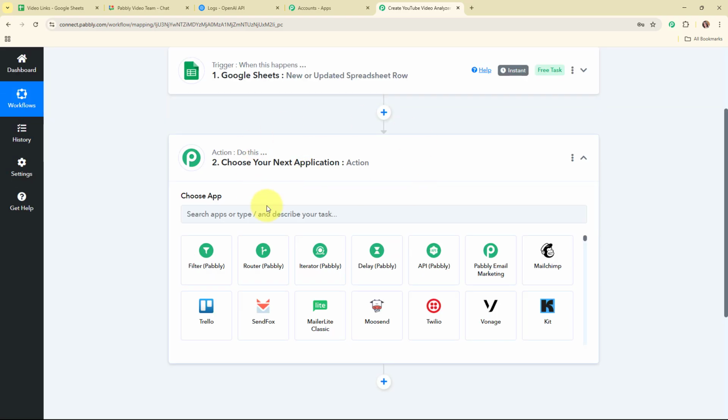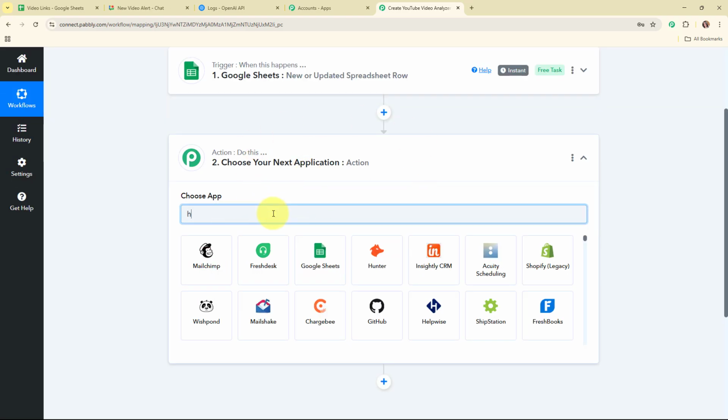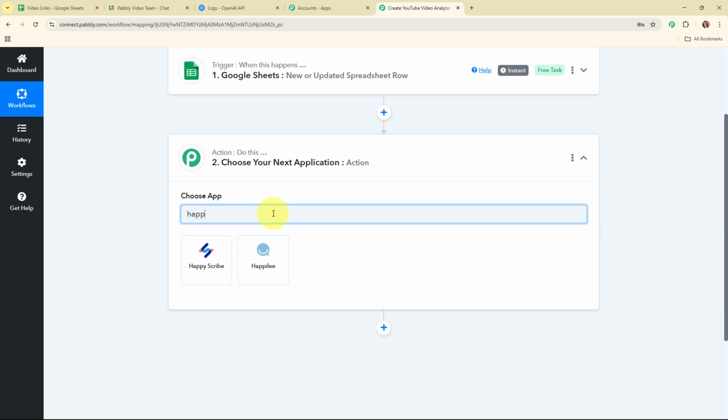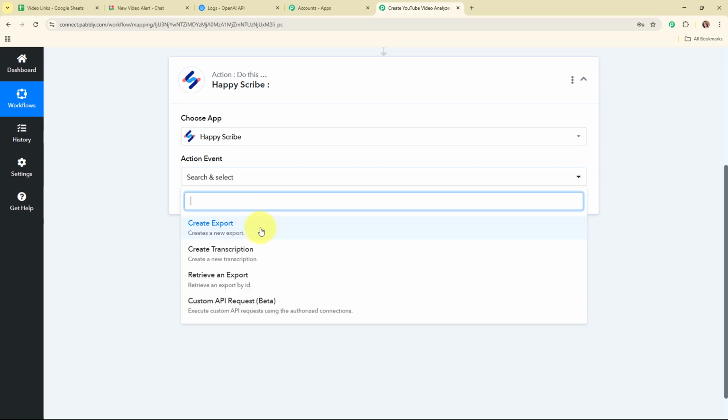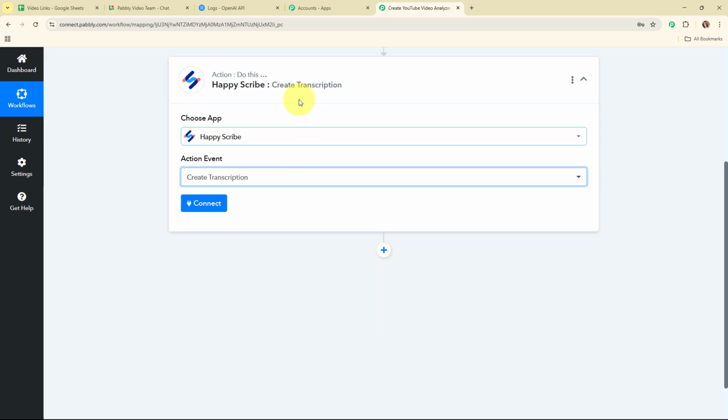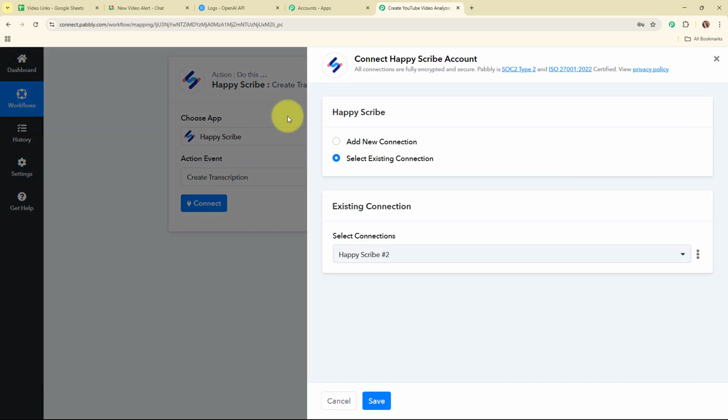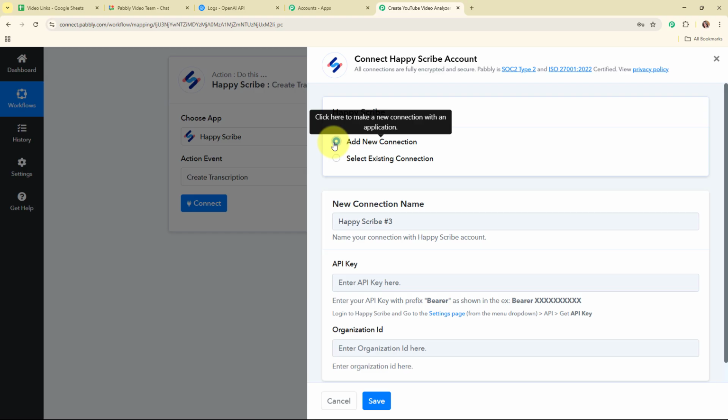So here in this action step, I'm going to select my action application as Happy Scribe. Happy Scribe is an online tool that helps you turn audio and video files into written text through transcription and subtitles. In my Happy Scribe action step, I'm going to select my action event, Create Transcription. And now to connect my Happy Scribe with Pabbly Connect, I'm going to click on this Connect. To build a new connection, I'm going to select Add New Connection. If your Happy Scribe account is already connected with Pabbly Connect, then you can click on Select Existing Connection.